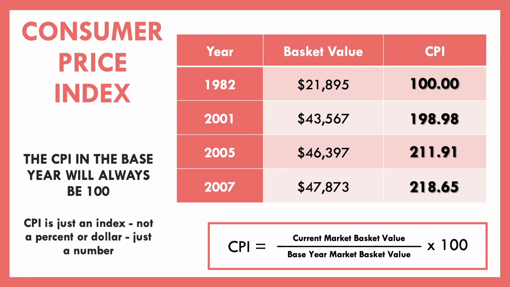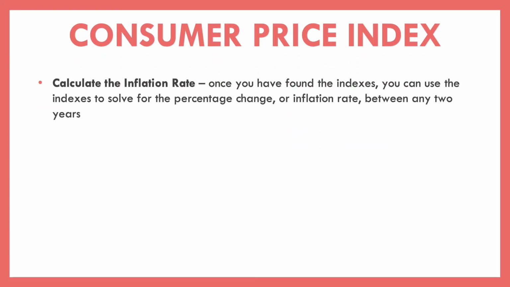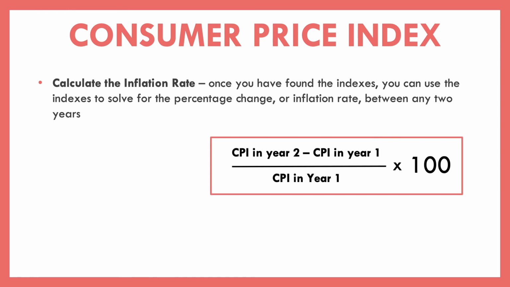But once we have these index numbers, what exactly do we do with them? Well, once we have these index numbers, we can calculate our inflation rate. We can use those to find the percent change, and that percent change is what we call our inflation rate. By what percentage did prices change between any 2 years? And so what we do is we take the CPI in year 2, which is just the later of the 2 years, minus the CPI in year 1, the earlier of the 2 years. And then we divide it by the CPI in that starting year, and we multiply it by 100.